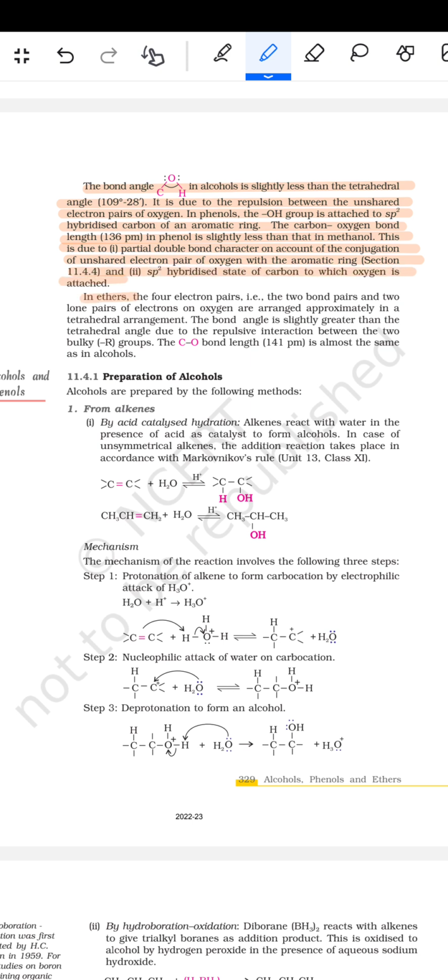In the ether, of the 4 electron pairs, the 2 bond pairs and the 2 lone pairs of electrons on the oxygen are arranged approximately in a tetrahedral arrangement. The bond angle is slightly greater than the tetrahedral angle due to the repulsive interaction between the two bulky groups. The CO bond length 140 picometer is almost the same as in alcohols.